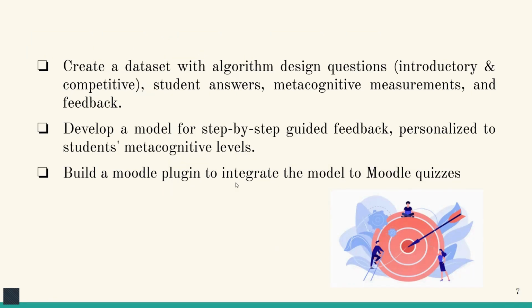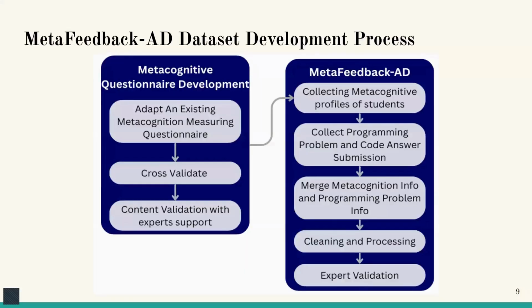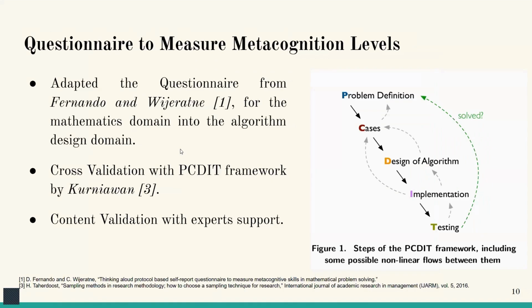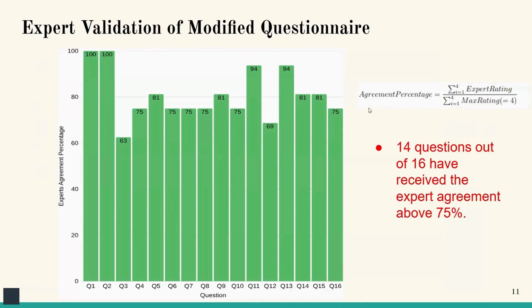To overview our methodology and start the solution development, we started by developing the MetaFeedback Ad dataset. As we can see here, we developed a metacognition measuring questionnaire, and we developed the metacognitive feedback Ad dataset as overviewed here. First, we adapted the questionnaire from Fernando and Vijayaratna for the mathematics domain into the algorithm design domain, and we cross-validated it with the PCDIT framework and content validated with expert support. Experts provided an agreement percentage where 14 questions out of 16 received expert agreement above 75%. This questionnaire was used to measure the metacognition levels of the students.